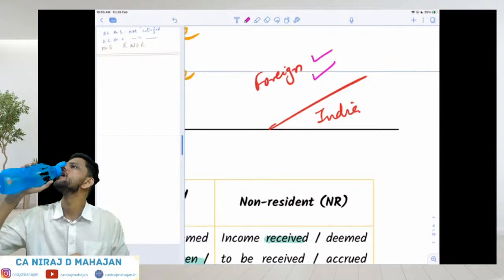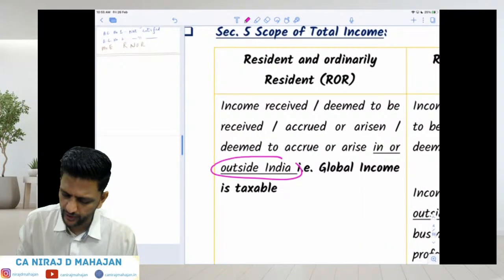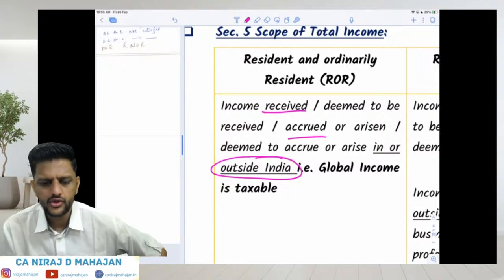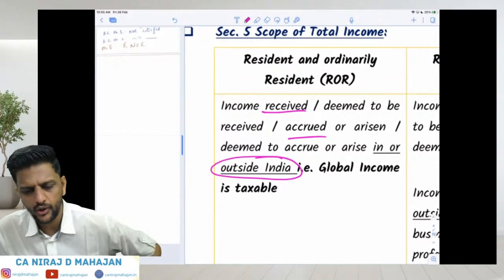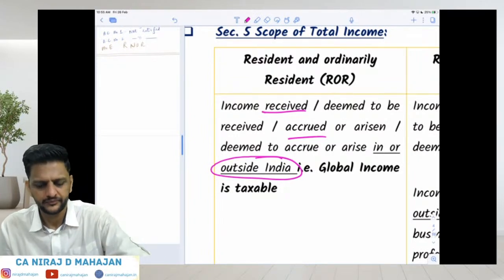It is taxed only in the hands of ROR. So let him earn from India or from outside India. Clear? Okay, fine till here. All right.